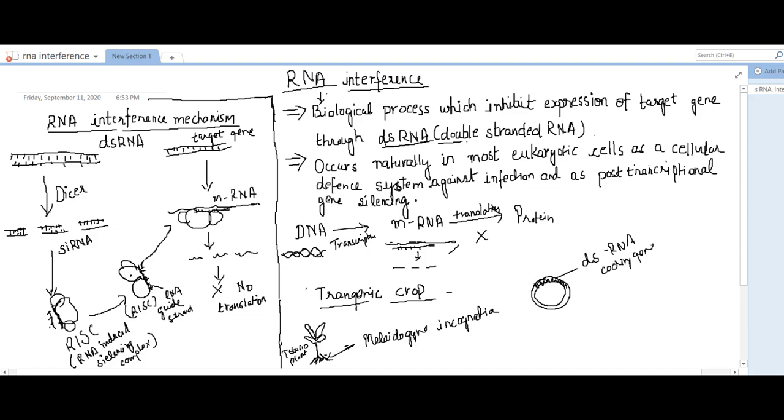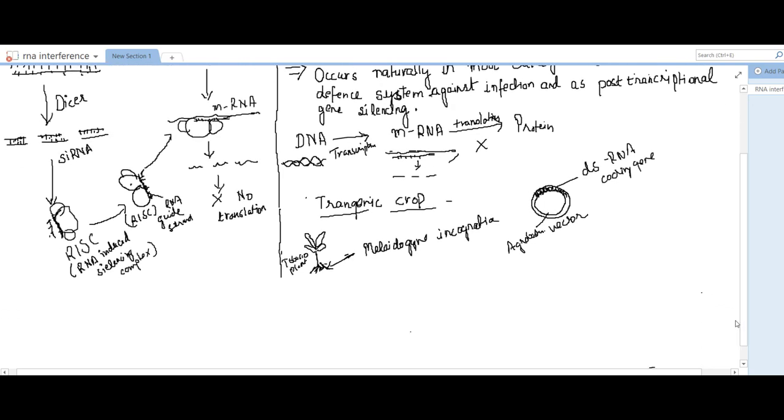This is the foreign gene which we introduce in the tobacco plant with the help of a vector, and this is the vector, the Agrobacterium vector. Through this vector, we introduce this foreign DNA into the tobacco plants. This is the foreign gene. Now, how does this foreign gene work in this tobacco plant?